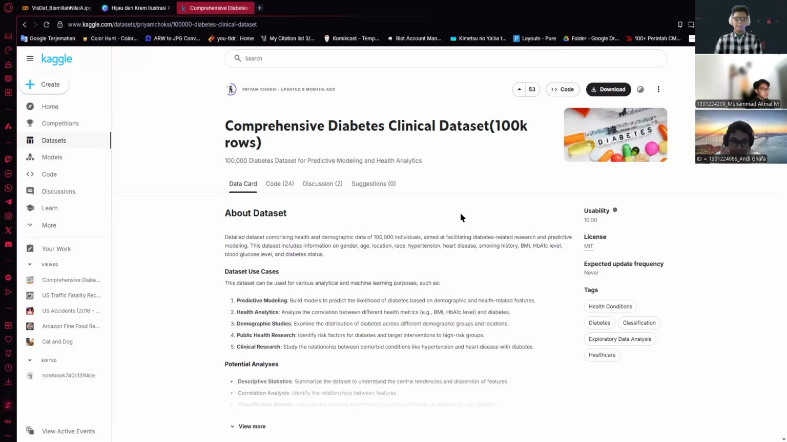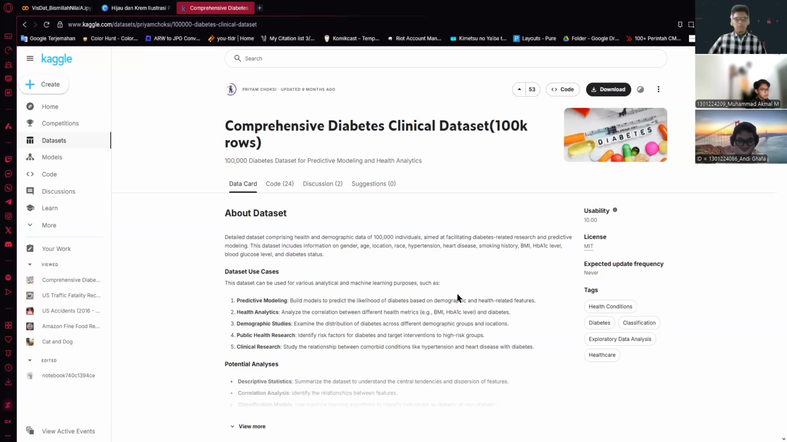So first is about our dataset. Here is our dataset that we get from Kaggle. The title is Comprehensive Diabetes Clinical Dataset. It consists of 100,000 rows, meaning there are 100,000 surveyed persons here.